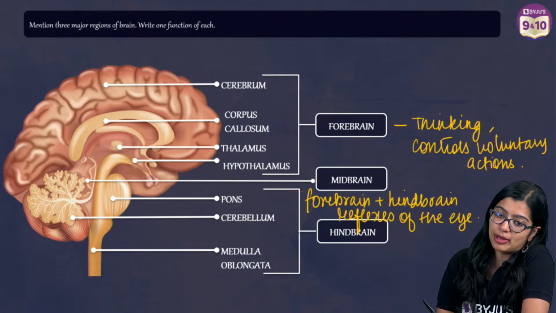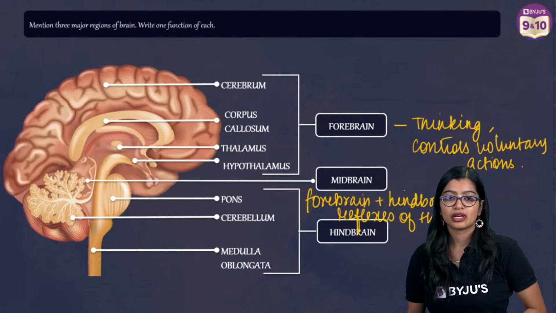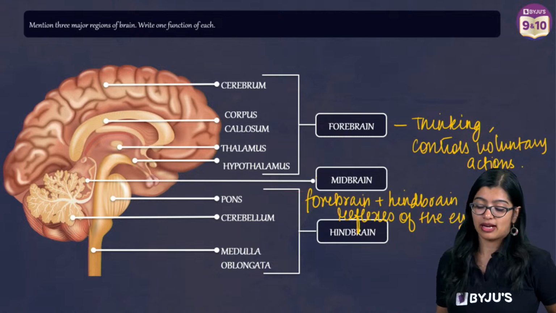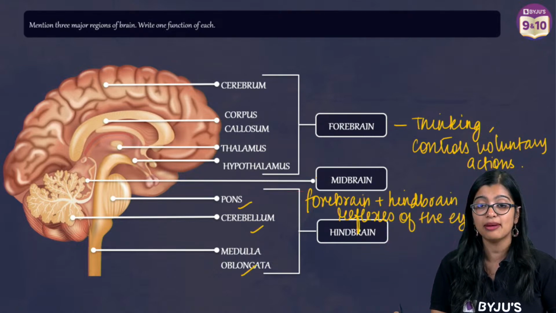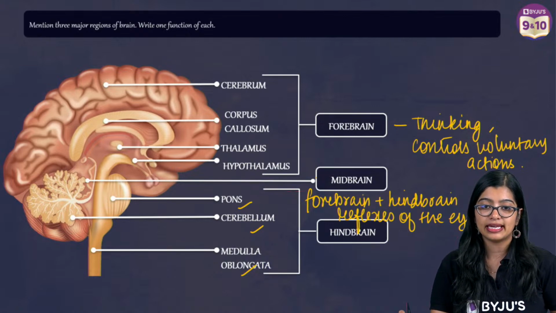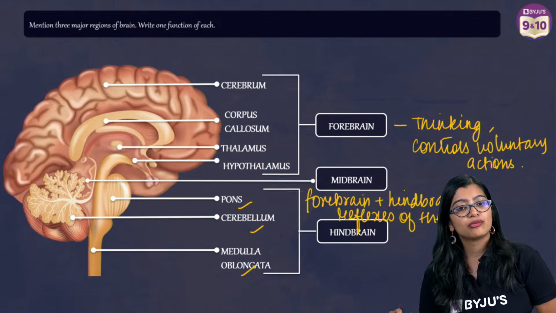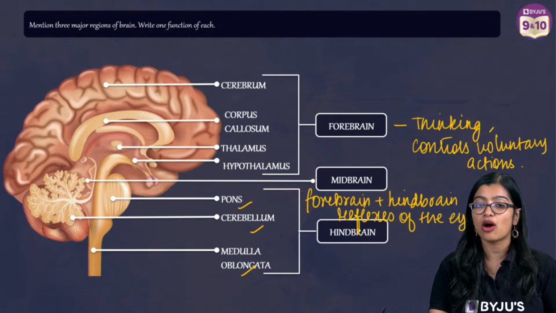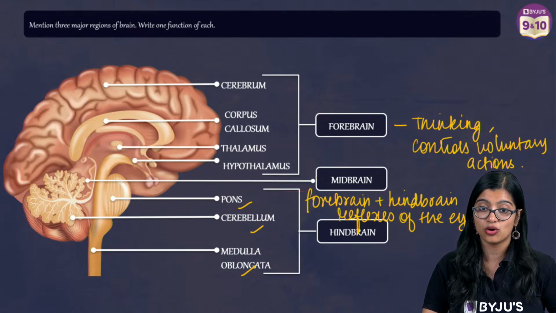Last one is hindbrain. What is the function of hindbrain? Hindbrain is the back part which includes pons, cerebellum and medulla oblongata. Yes, exactly. Posture, body control, reflexes above the neck. Very good.